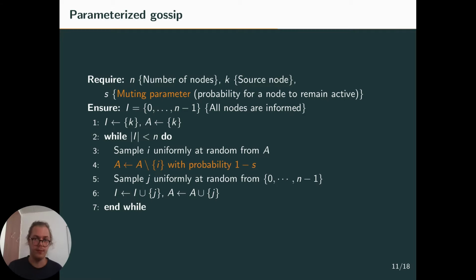from the other nodes. I should say, and this is quite a big caveat, that this work is only for complete graphs. I invite you to look more at the paper for the case of general graphs. I'll talk about this later. And so you sample the receiver uniformly at random, and then you add the receiver, the node that received the message, to the set of informed nodes and to the set of active nodes. And then you just iterate that until all nodes are informed.